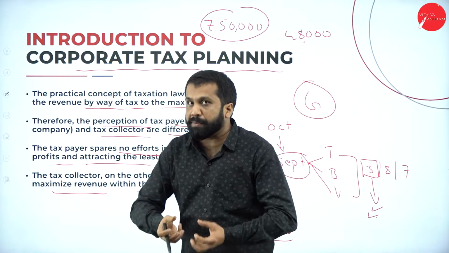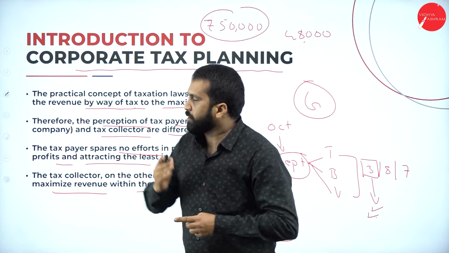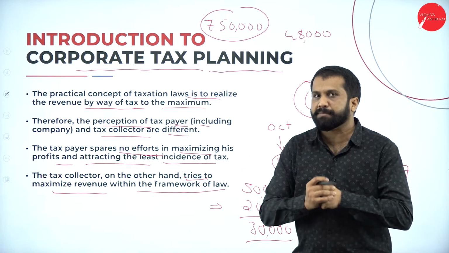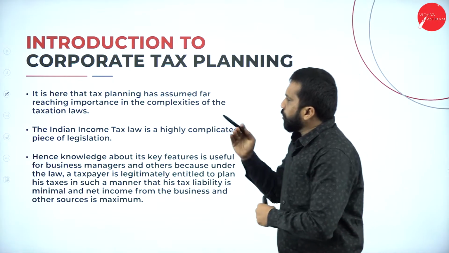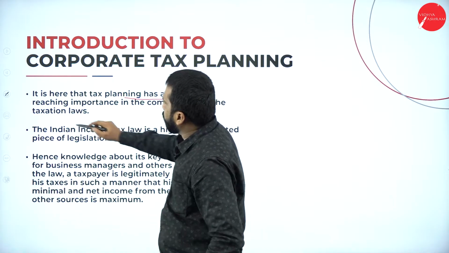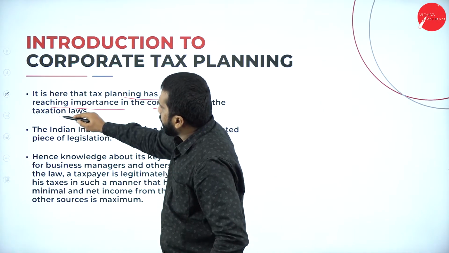He has to maximize his revenue, but he should not go for illegal activity. So these are the basic things explained in corporate tax planning, in the introduction part. Here tax planning has assumed importance due to the complexities of taxation.